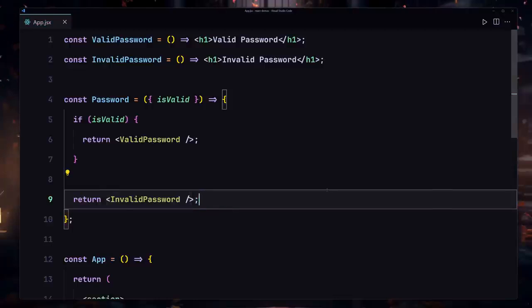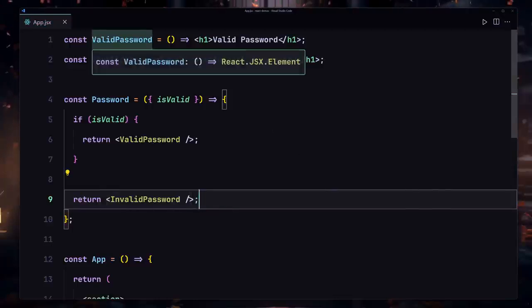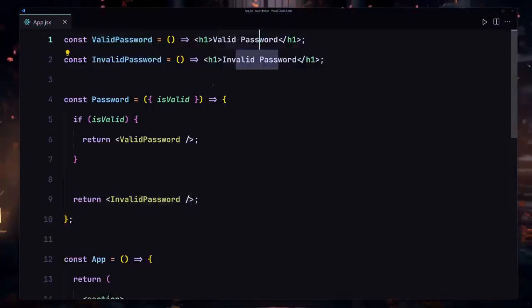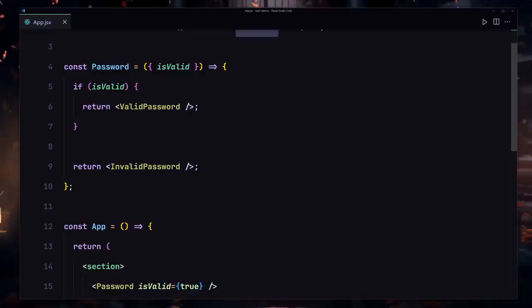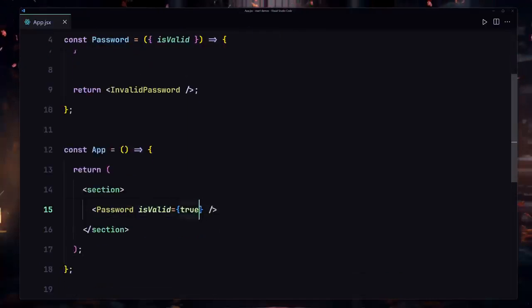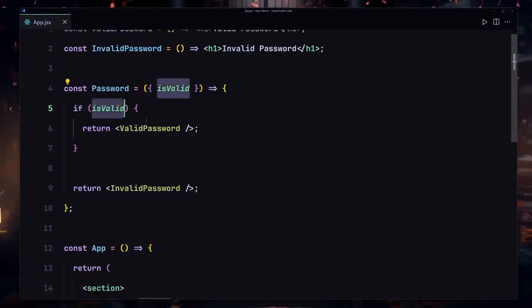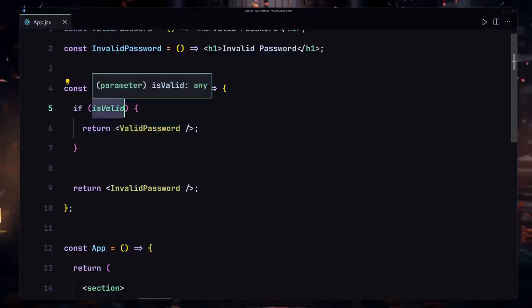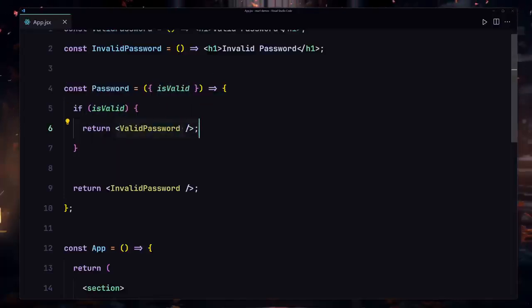So now let me just say that once again. First of all, we are creating 2 components, the valid password and also the invalid password. And we are also creating a password component which is taking the prop of isValid. Now that is set to true. And based on that prop, we are now checking if that is set to true, render this component. If that is not set to true, then render this component.